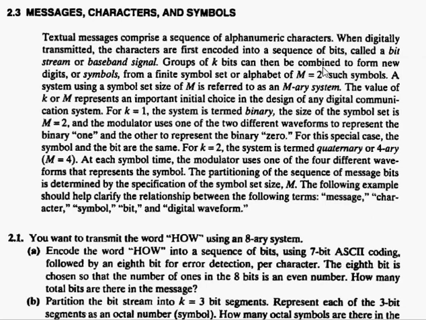So I'm going to partition my bit stream into groups of 2 and transmit every group of 2 as a separate symbol, and I'm going to call that system an M-ary system. If M is equal to 4, it would be a 4-ary system. If the value of k is 3, M is 8, it will be an 8-ary system. And if M is equal to 16, that would be a 16-ary system, and so on.